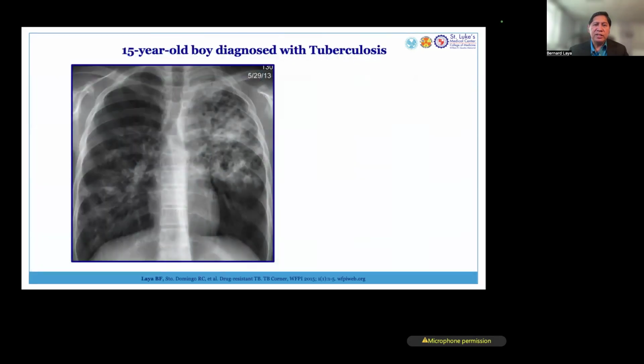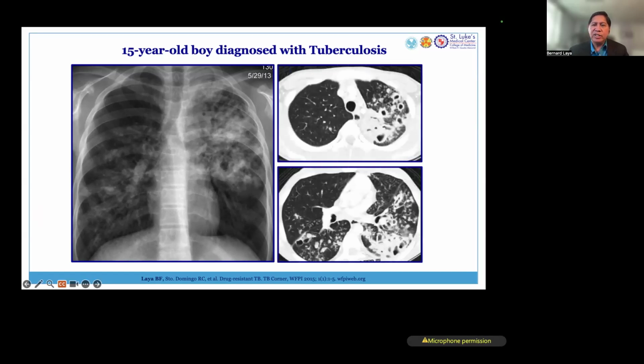So this is a 15-year-old boy diagnosed with tuberculosis. However, the patient is not getting any better with TB treatment. Notice that the disease is significant bilaterally. We have multiple opacities, areas of cavitary formation. CT scan was done on this patient, and it does show multiple cysts with very thick wall, suggesting chronicity. And there are areas of bronchiectasis, and there are areas of fibrosis and multiple nodules.